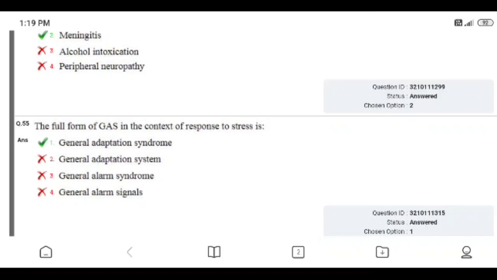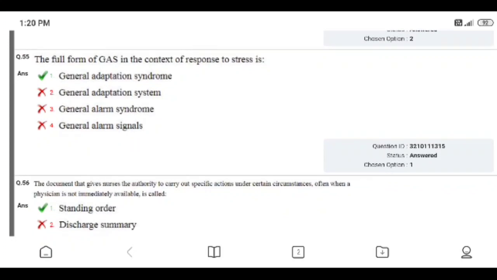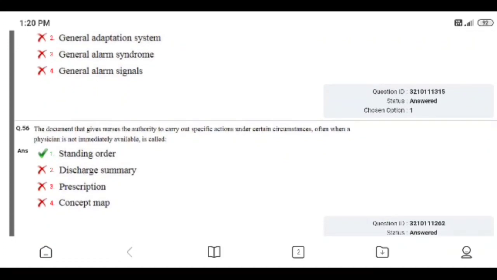The full form of GAS, the response to stress, is: general adaptation syndrome, general adaptation system, general alarm syndrome, general alarm signals. So right answer is 1, general adaptation syndrome. I gave right answer.